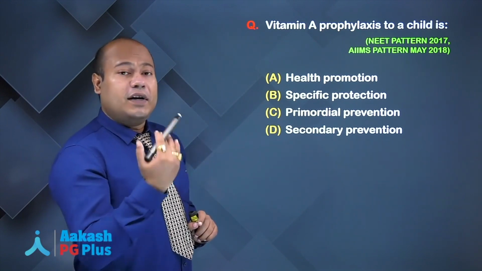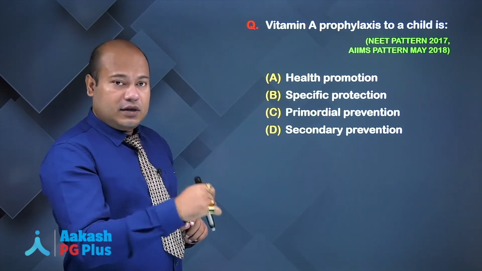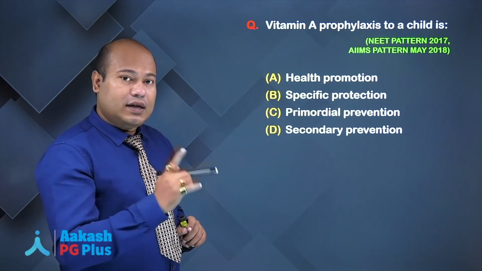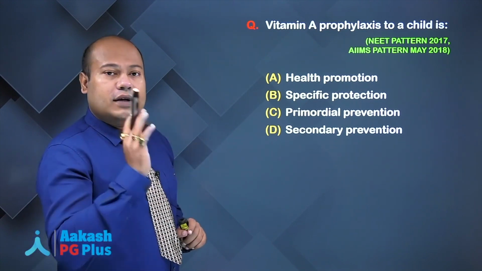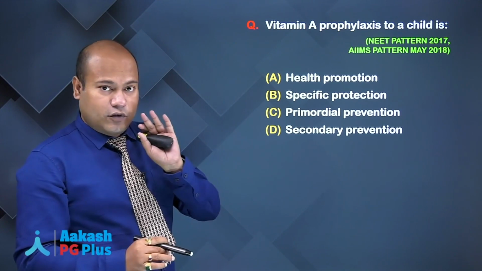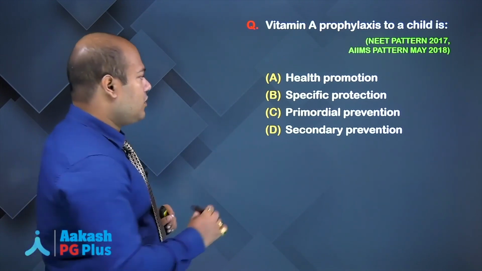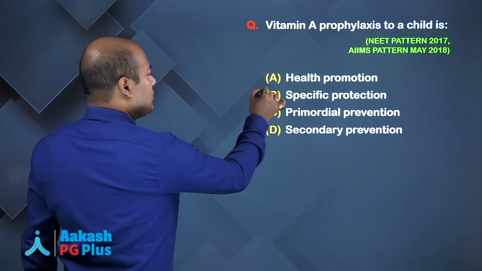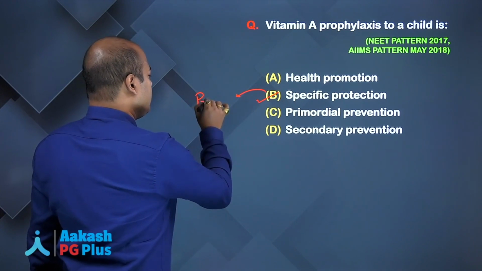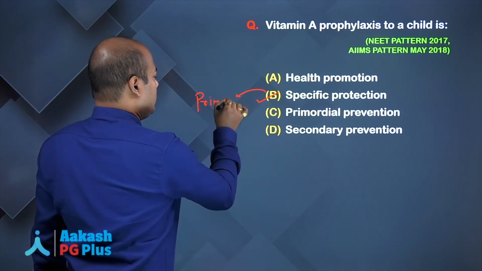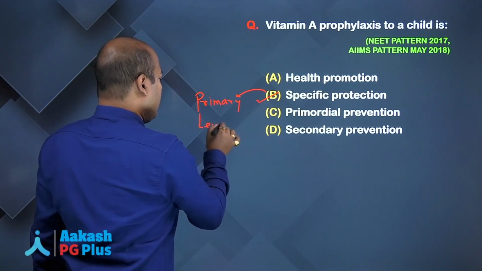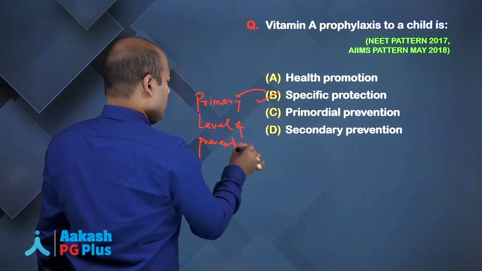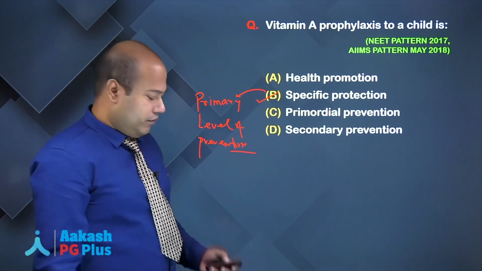Also it is concluded in some studies that vitamin A can also prevent the incidence of measles in a child, okay. Vitamin A has anti-measles virus activity, okay. So definitely it will be specific protection because it is for a specific purpose, okay. So what will be the answer? Specific protection, okay. And specific protection is coming under primary level of prevention. Primary level of prevention, okay.